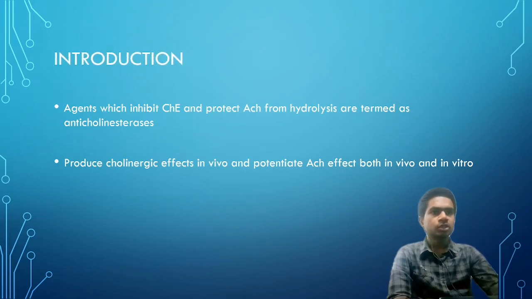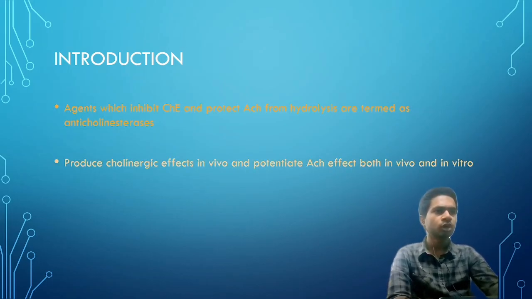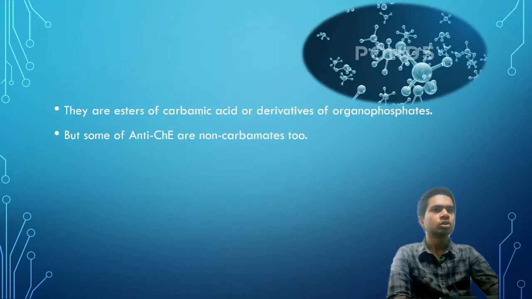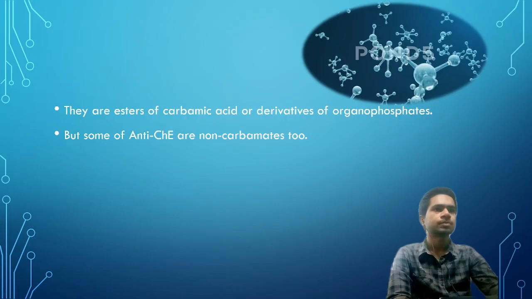Introduction. Agents which inhibit CHE, that is cholinesterase, and protect ACH from hydrolysis are termed as anticholinesterases. They produce cholinergic effects in vivo and potentiate ACH effect both in vivo and in vitro, as you can see in the diagram. Now let's move on to its chemistry.